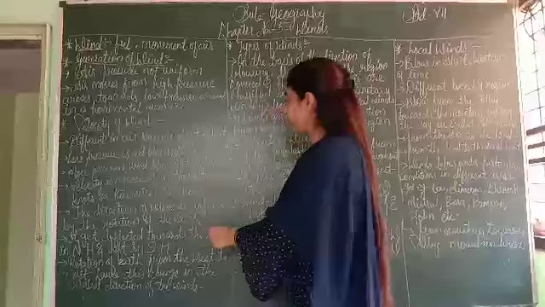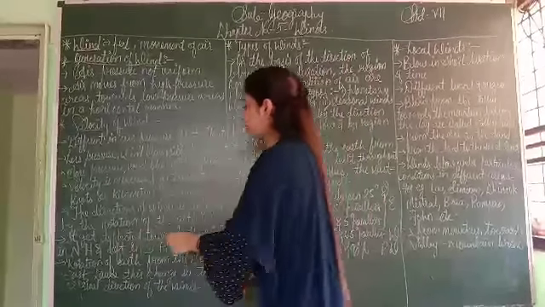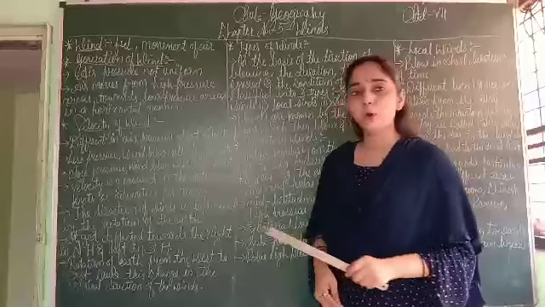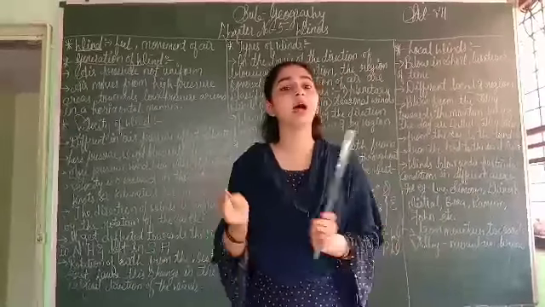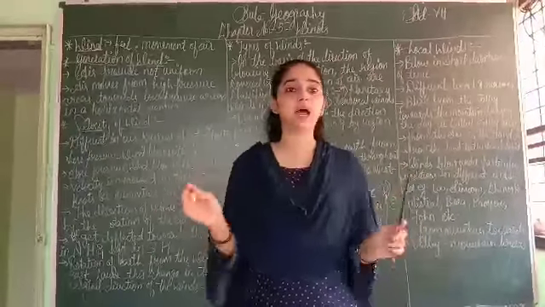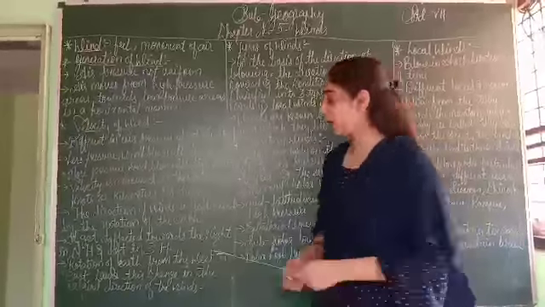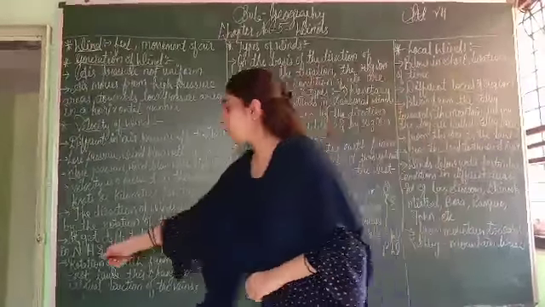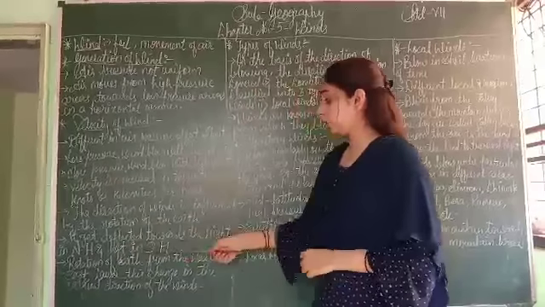The direction of wind is influenced by the rotation of the earth. The rotation of the earth is important for the direction of the air. The spreading of the air depends on the rotation of the earth. It gets deflected towards the right in the northern hemisphere and left in the southern hemisphere.